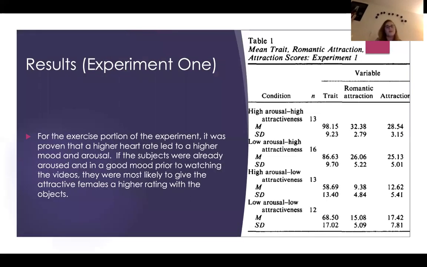The results of experiment 1, for the exercise portion, proved that a higher heart rate led to a higher mood and arousal. If the subjects were already aroused and in a good mood prior to watching these videos, they were likely to give the attractive females a higher rating with the objects. I have a chart with the numbers corresponding to the results. I didn't really know how to explain them because it was kind of confusing, but they're there. It basically just explains what I explained from a more in-depth perspective.